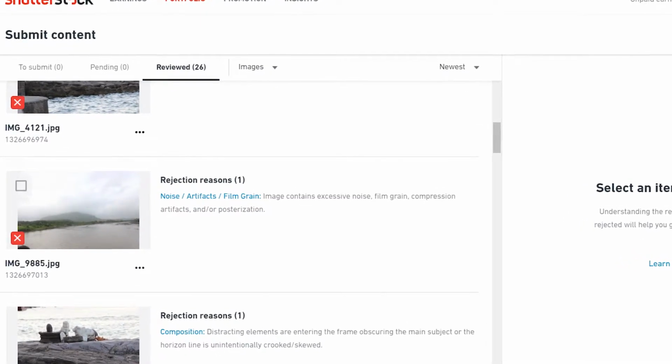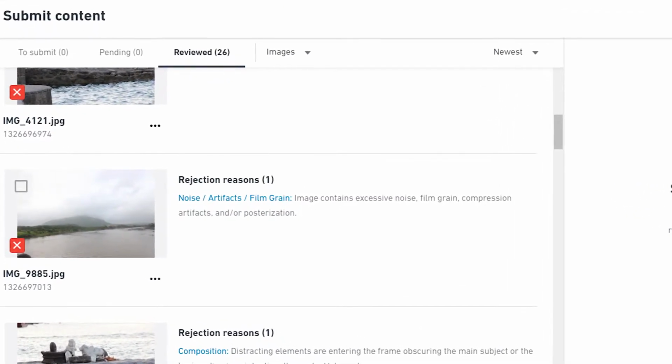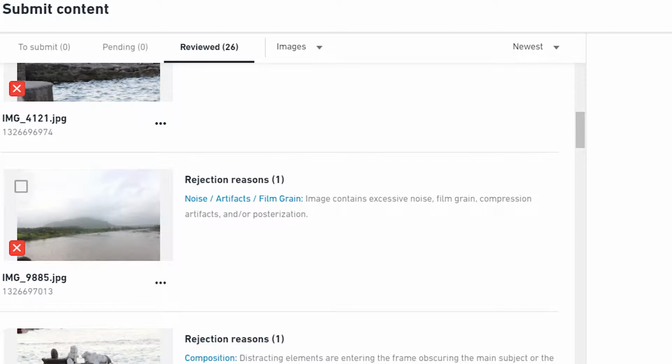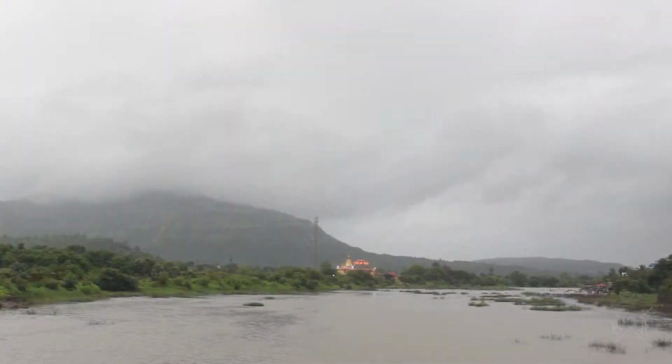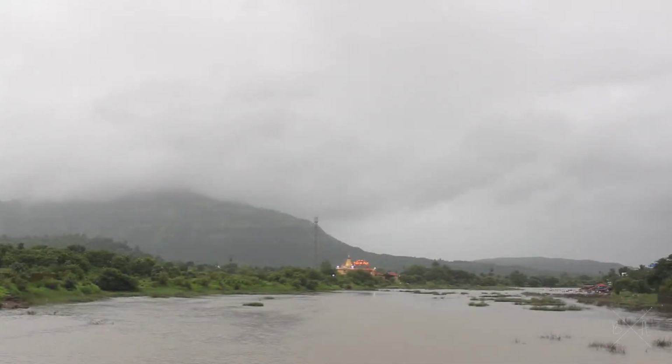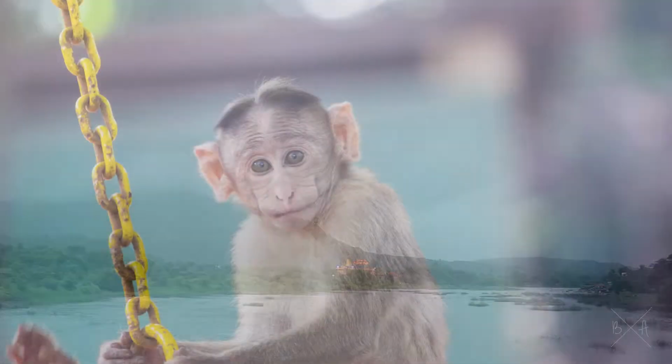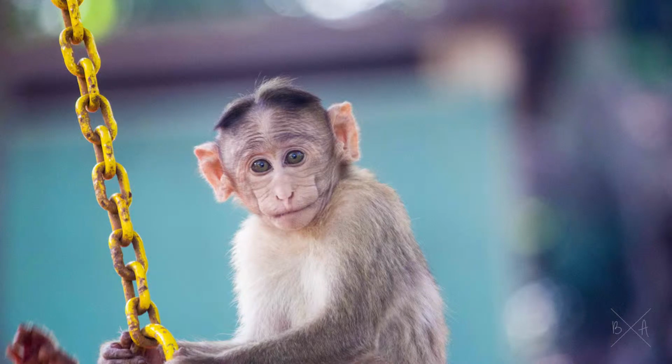2. Image contains excessive noise, film grain, compression artifacts and/or posterization. Mostly you have to avoid this problem while you are capturing the image or video. You have to set the camera settings accurately and check your image or video. A little bit of focus shift or a higher ISO value in your camera can cause rejection. I captured this cute monkey in the garden, but it got rejected by Shutterstock because it contains grain and noise, as you can see here.